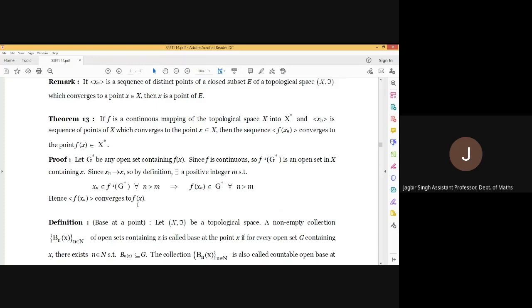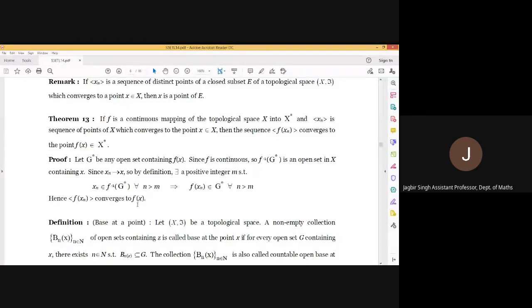Later on we will prove the result for if and only if. Here we only need to prove that if F is a continuous mapping and xn converges to x, then Fxn converges to Fx. So we are having a continuous mapping and a sequence that converges to x. We have to prove that the sequence of images converges to the image of x.